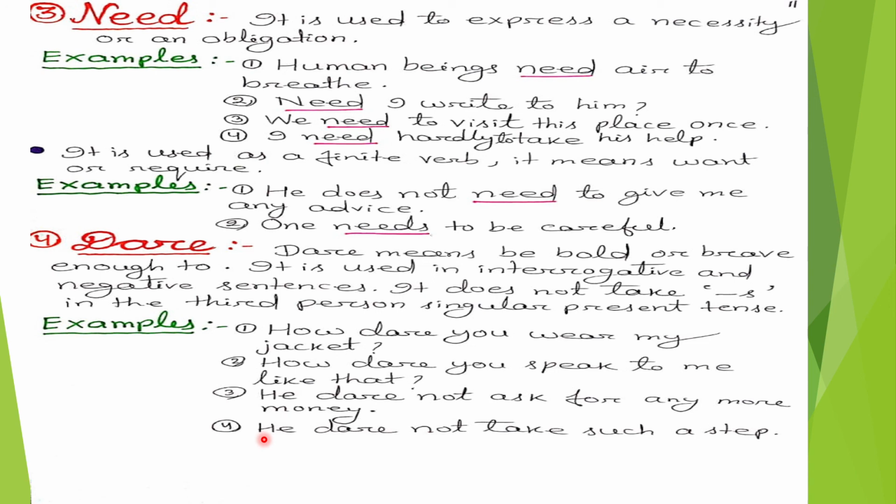Number 4, he dare not take such a step. In this sentence also, he is the subject and it is in the third person and singular number and in present tense also. Here also with the modal auxiliary verb dare, s is not there.